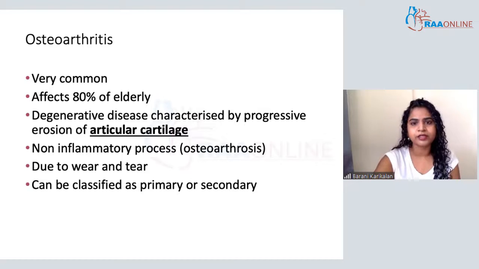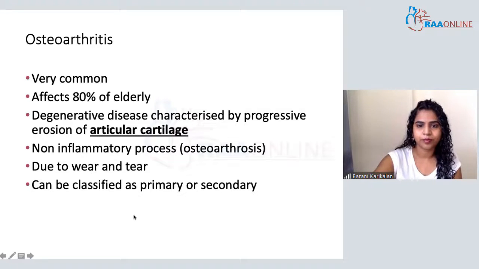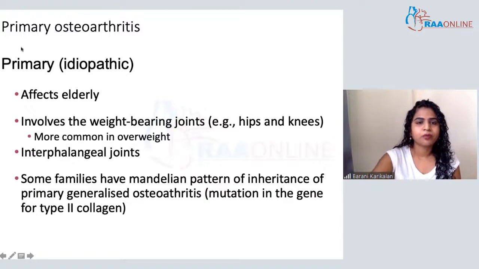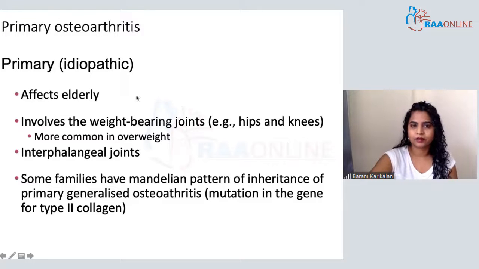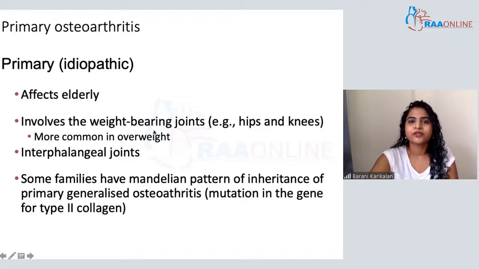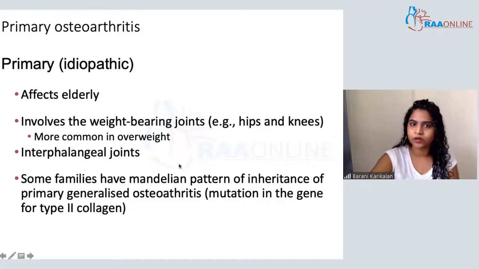Most osteoarthritis is primary, otherwise idiopathic, seen in the elderly. The most commonly affected joints are the weight-bearing joints, which have been working hard through decades carrying our weight, like hips and knees, and it's very common in overweight individuals. Although interphalangeal joints may also be involved, the weight-bearing joints are most commonly involved.